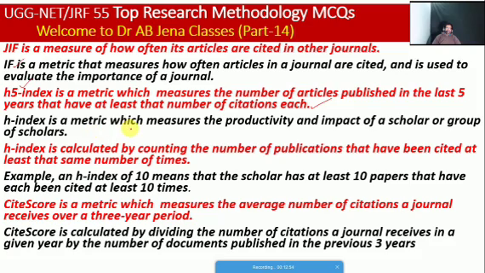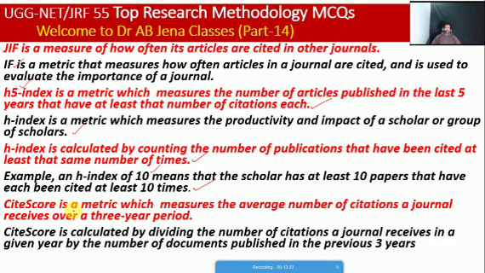Then H index is a metric which measures the productivity and impact of a scholar or a group of scholars. H index is calculated by counting the number of publications that have been cited at least that same number of times. For example, H index of 10 means what? That the scholar has at least 10 papers that have been cited at least 10 times.